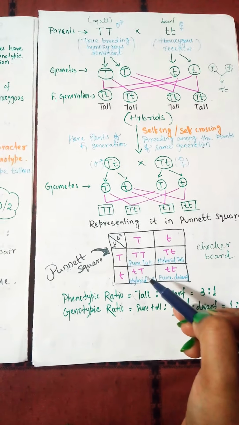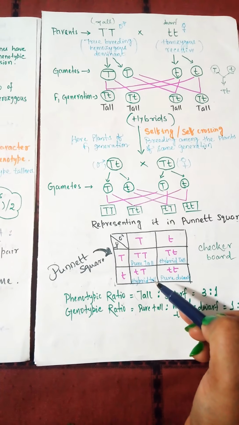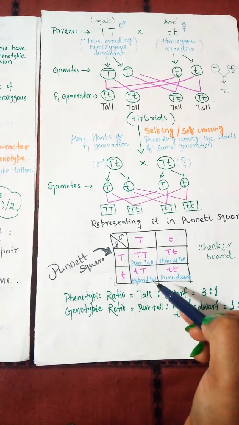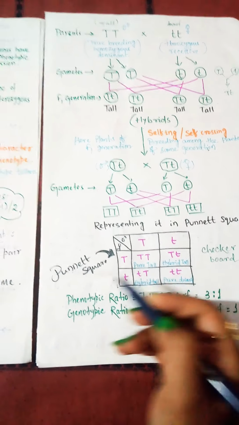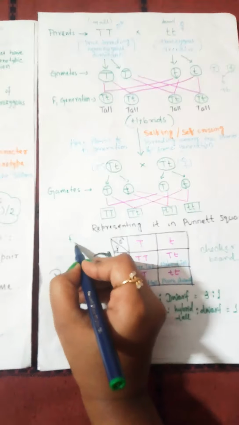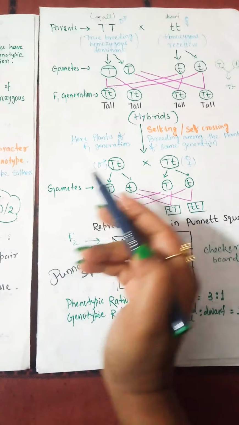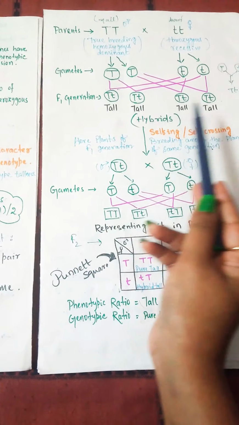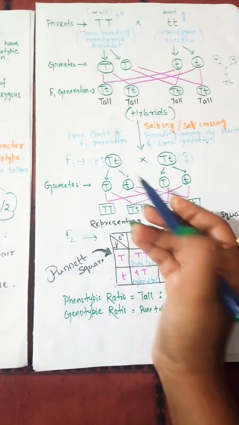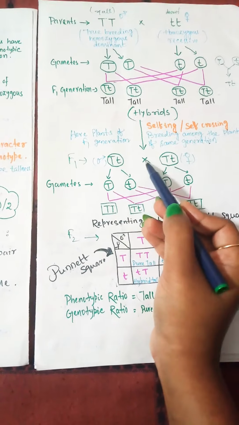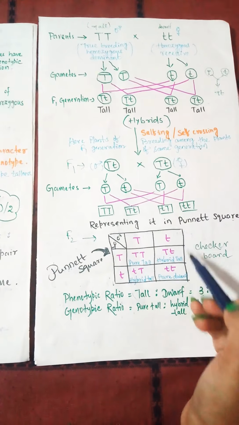This type of board is used to know the probability of the genotypes of the offspring. Here it is represented as the F2 generation. It is the F1 generation plants selfing among themselves, and we can get the F2 generation plants.